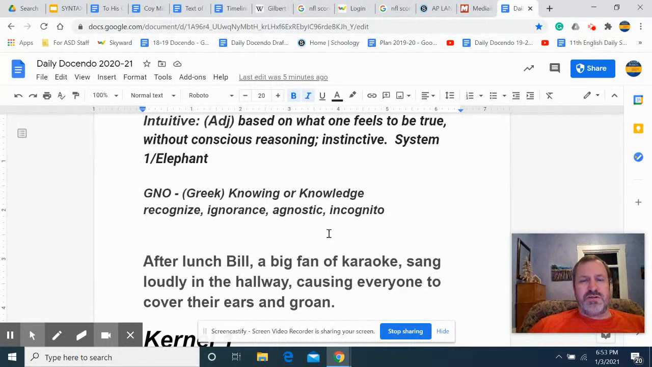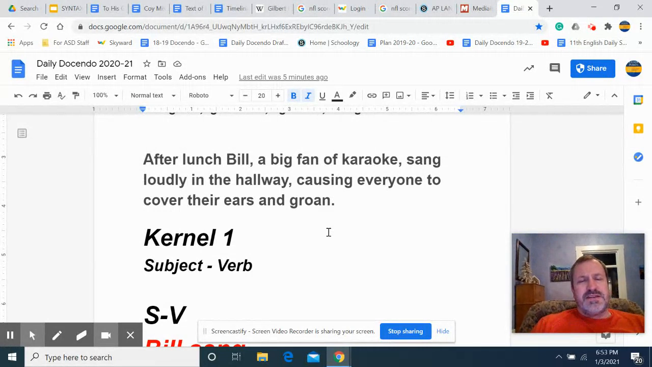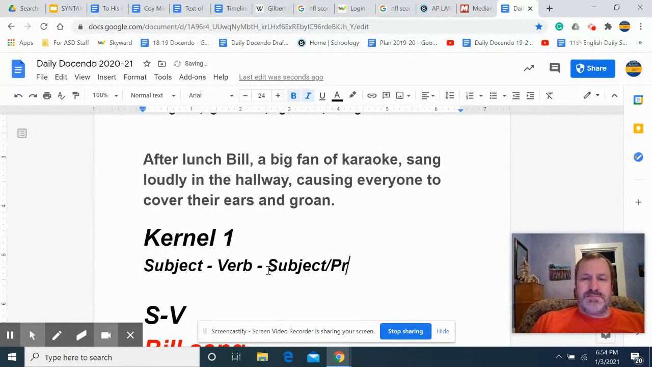Now, one more thing I want to do here is start talking about some things related to syntax. I want to talk about something very, very basic in English syntax, and that is what we call kernel sentences. I'm not sure if you've talked about these before, but basically every sentence can be broken down to its most basic elements. And typically, when we talk about sentences, we talk about subjects and verbs. Sometimes this is called subjects and predicates.